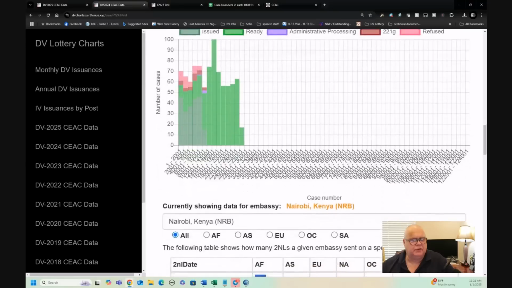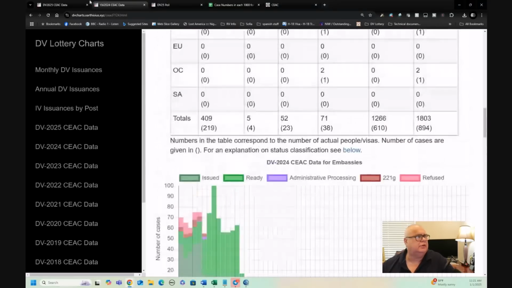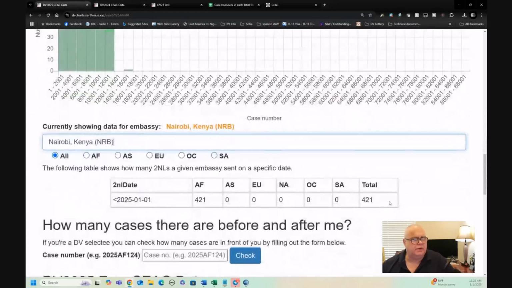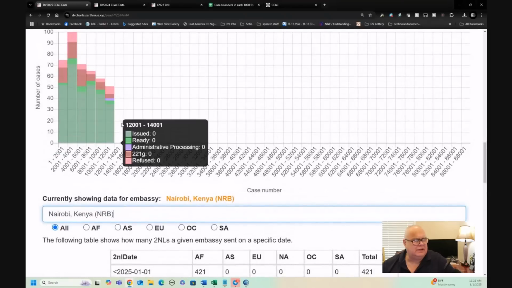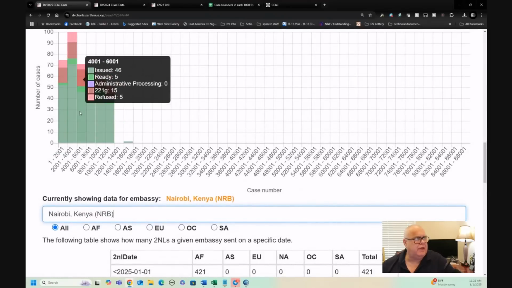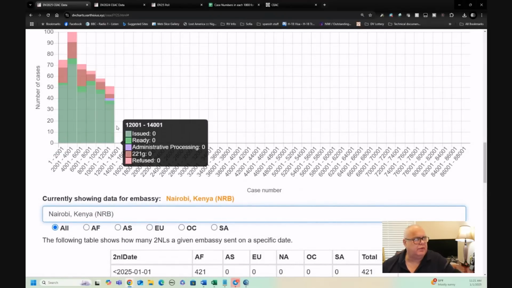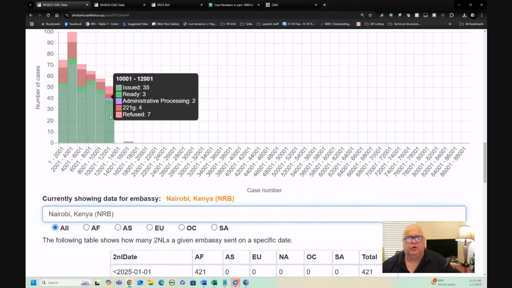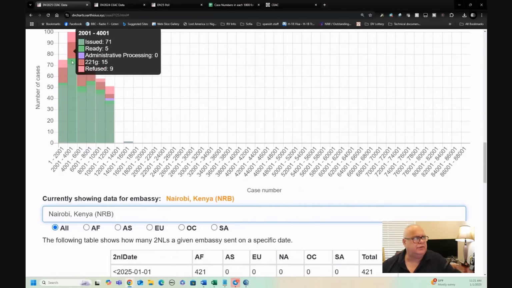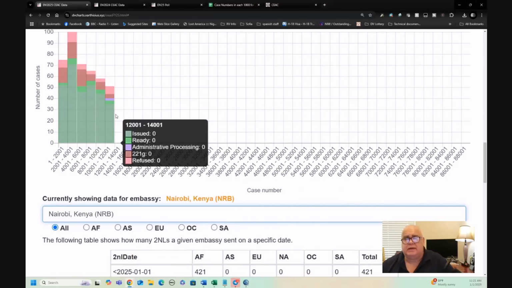Remember, 892 cases scheduled. In 2025, Nairobi has only scheduled 421, so less than half, right? And interestingly, issued cases throughout the range here look normal, but very few cases are ready, which means to me they have probably not scheduled anyone in January and February, or if they have, it's very few cases.